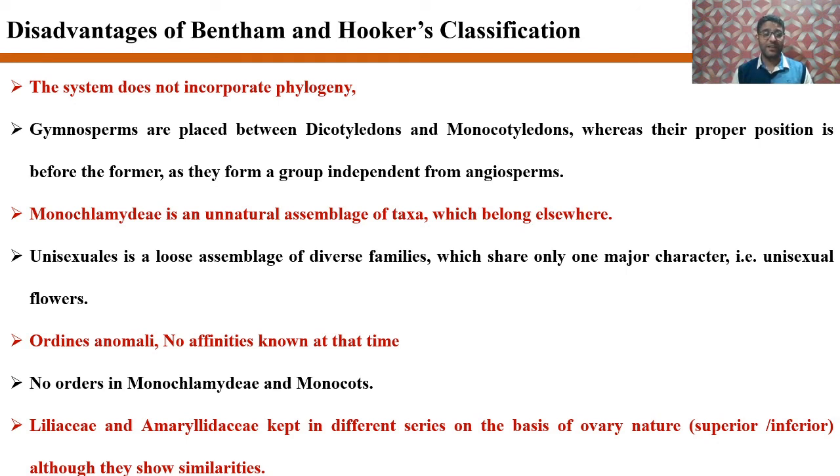Number four, there is a loose assemblage of diverse families in a series called Unisexuales, which share only one major character, that is unisexual flowers. One more disadvantage of Bentham and Hooker classification is that of Ordines Anomali. Actually, there are no known affinities between some taxa which were placed in this group. And one more disadvantage is that there are no orders in Monochlamydeae and monocots.